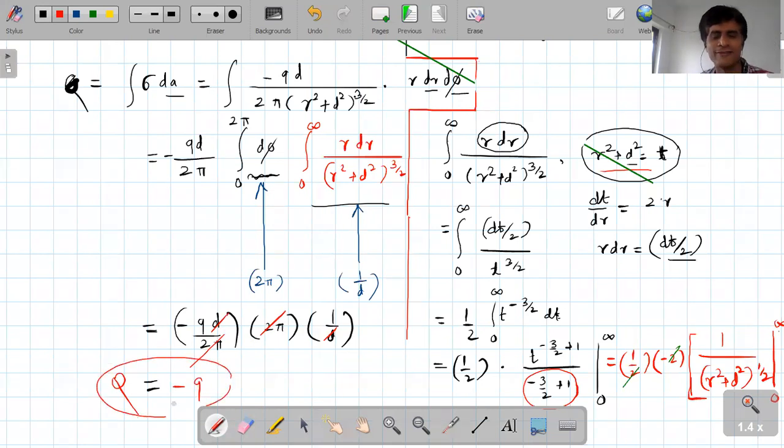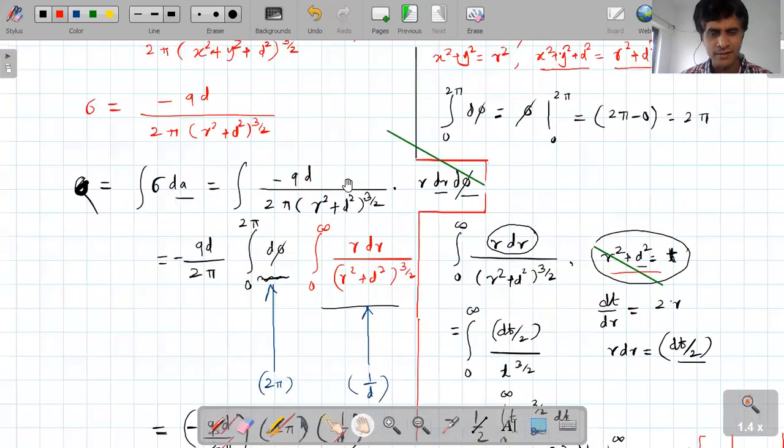Understood, dear student, up to this level? And hence the total induced charge, that is capital Q, is minus q. Understood, dear student? Which is located at 0, 0, d, along which axis? Z axis. Yes, along the z axis. And this is about the total induced charge.